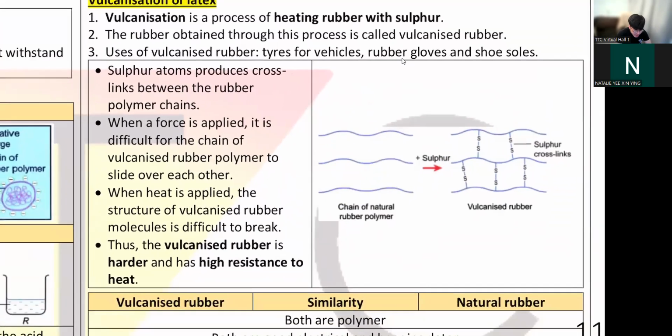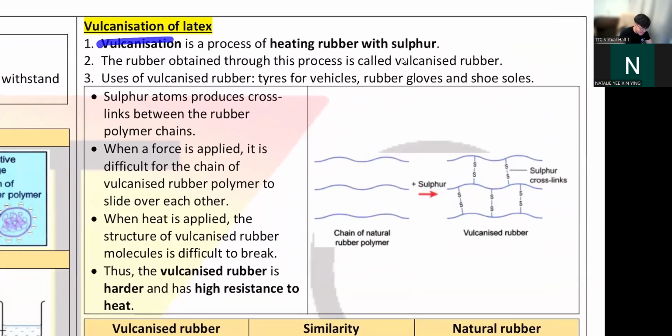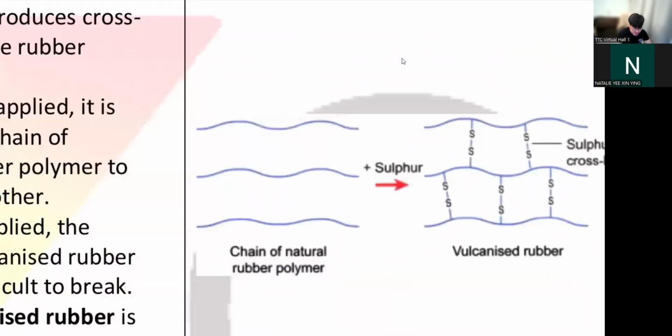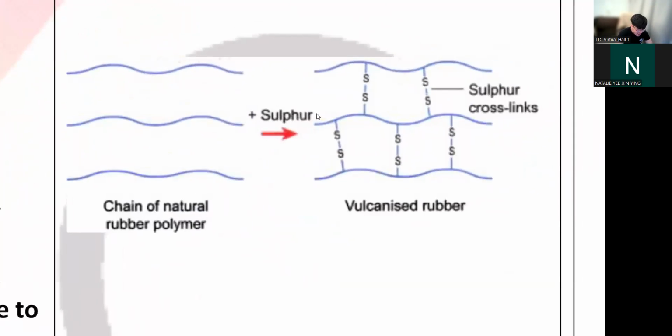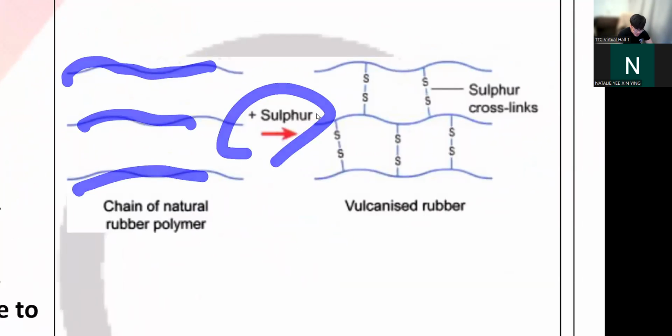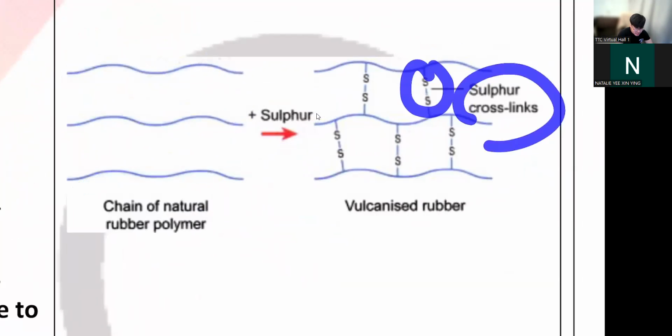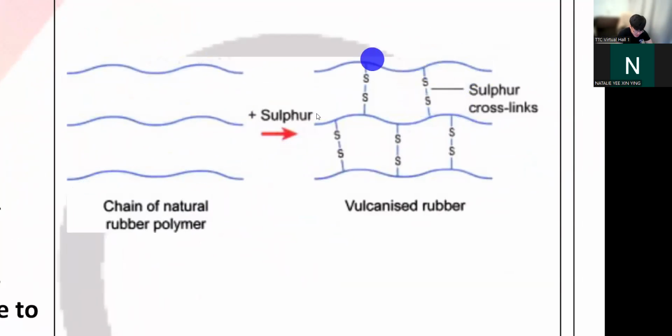So to stop this from happening, what do we do? We vulcanize it. How do we vulcanize it? We add sulfur. So when we add sulfur, can you see this polymer chain, this rubber chain? When you add sulfur, they build these things. We call it the sulfur crosslink. They sort of build a bridge between these fibers. Now it's very hard for them to break down, very hard for them to slide.